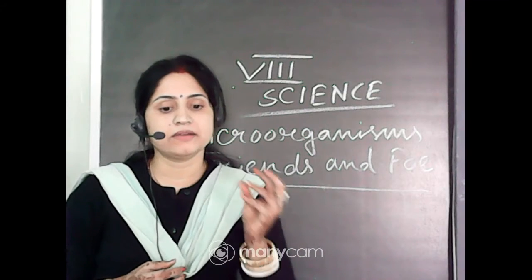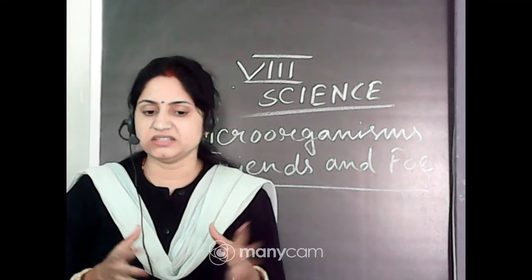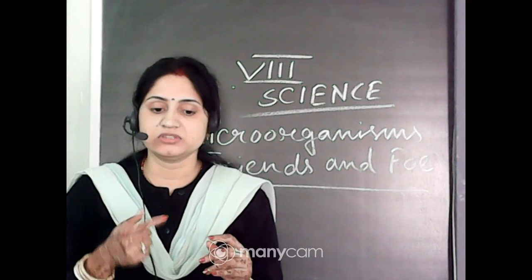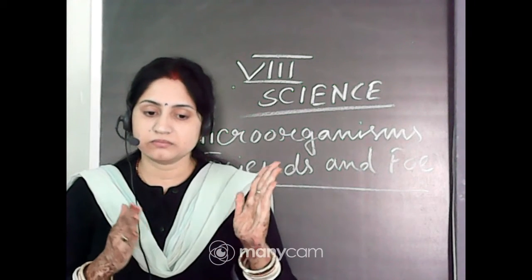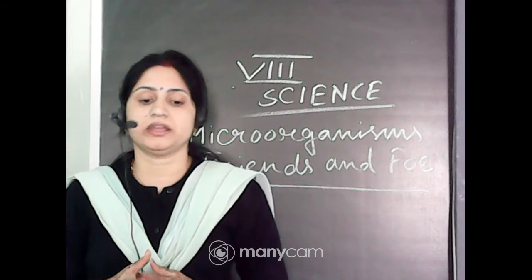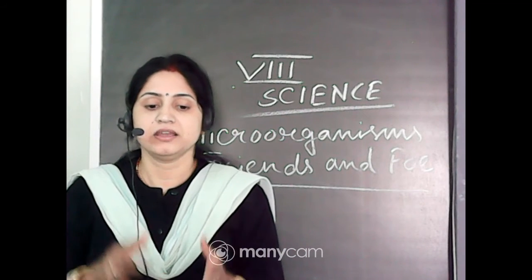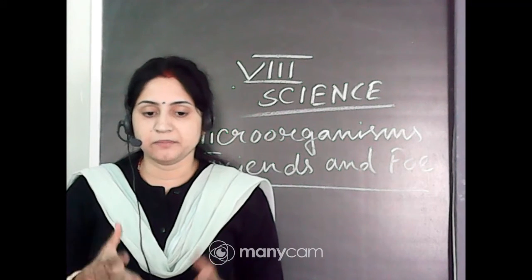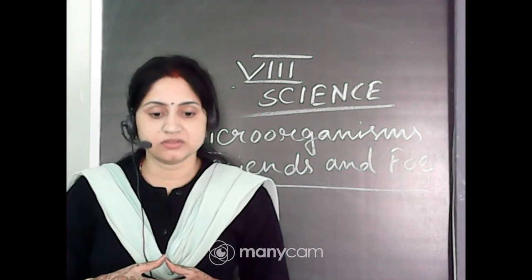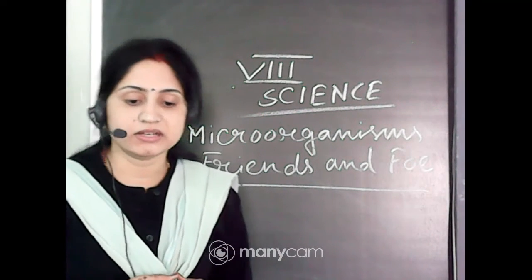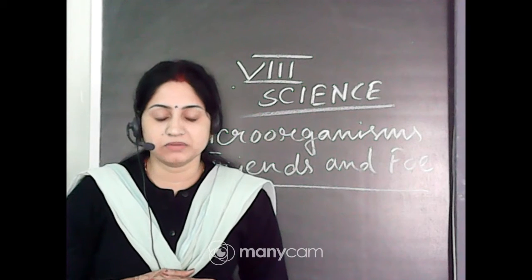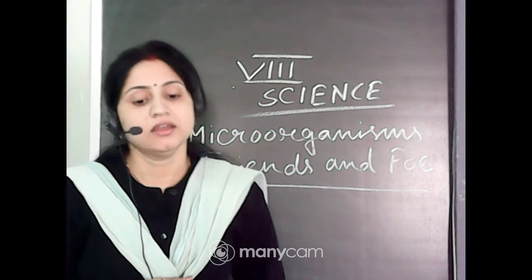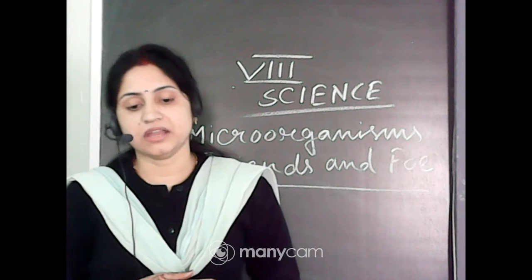Okay, you can see some funguses with your open eyes, but not very clearly. When you use the magnifying glasses, they are also small, but they are bigger than the very small microorganisms. So that's why you can see patches on the bread, patches on the leather materials. Okay, that is the fungus. You can see them with unaided eye, but most of them you cannot see with the help of the unaided eye. So that's why this is known as the microorganisms.